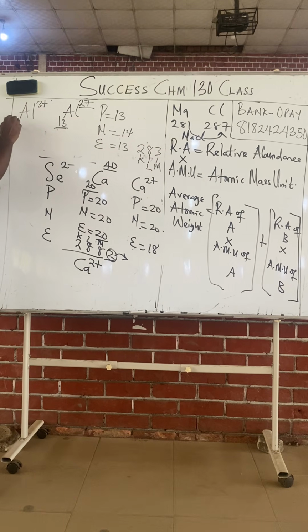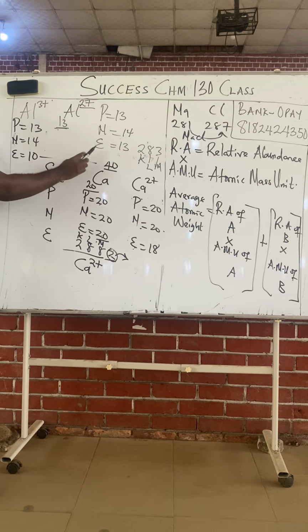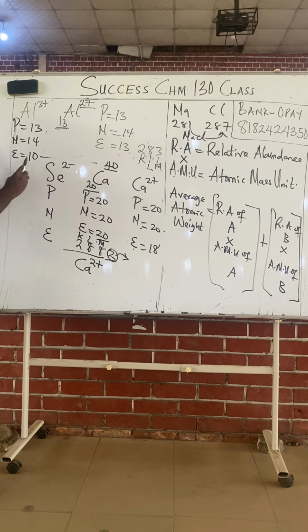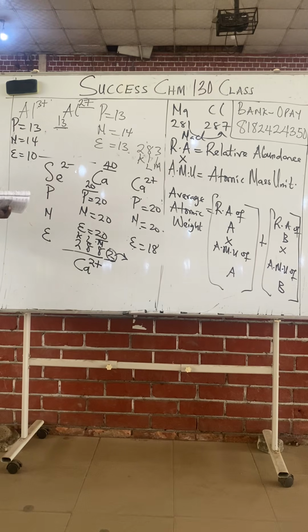So number of proton will not change, it's still 13, right? Neutron, 14. Electron will now be what? 10. When it was uncharged, electron is 13. When it is charged, it has lost 3 electrons. 13 minus 3, 10. 13 minus 3 is what?